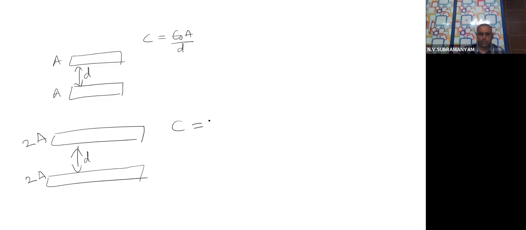So epsilon 0 into, in the place of A, now we will write 2A divided by D. This is, let us say, the new capacitance, some C dash.